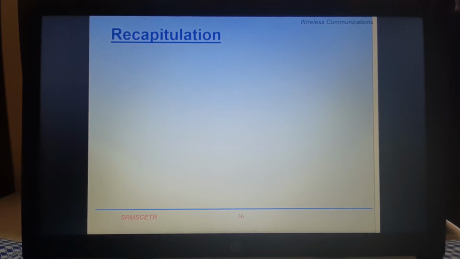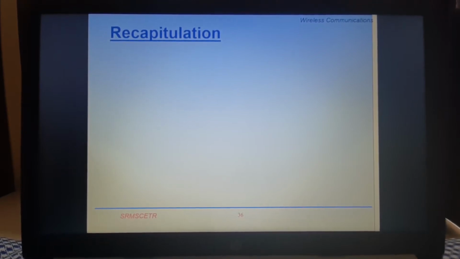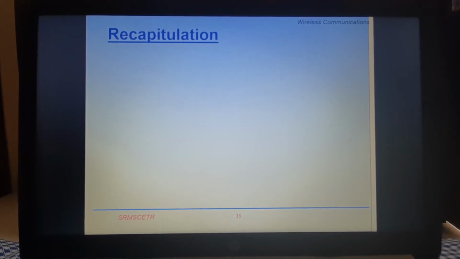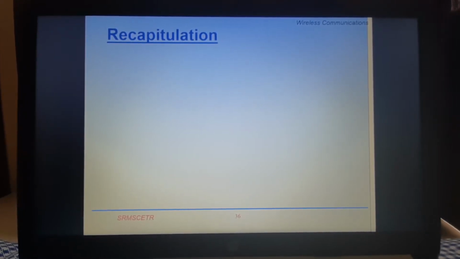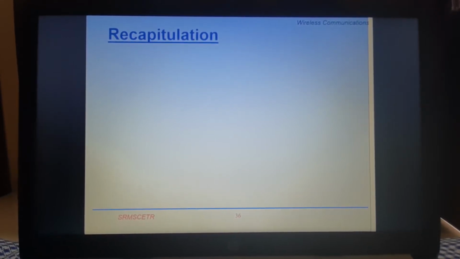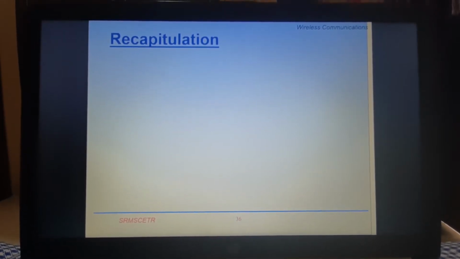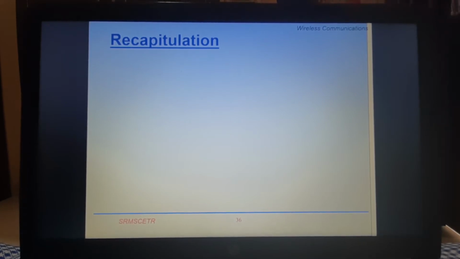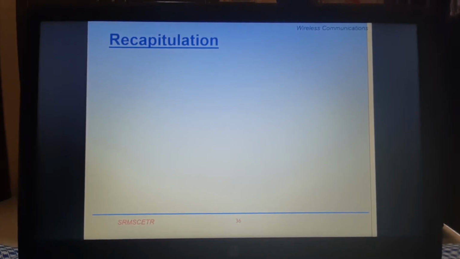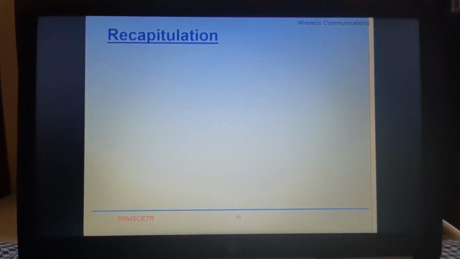In the last class, we discussed the handoff and the capacity of cellular network. Now, firstly, we will discuss in very brief what we have talked about earlier. So, the first slide is recapitulation.